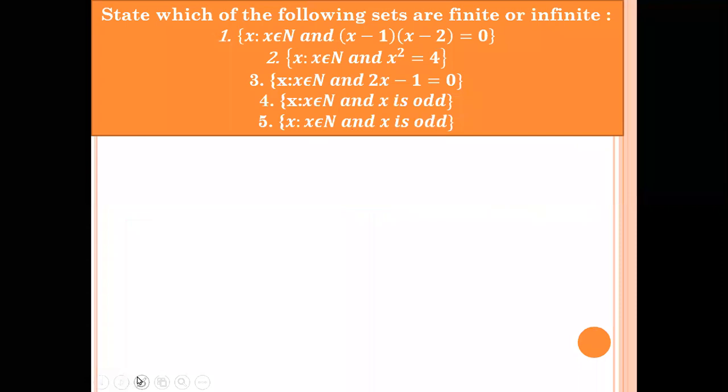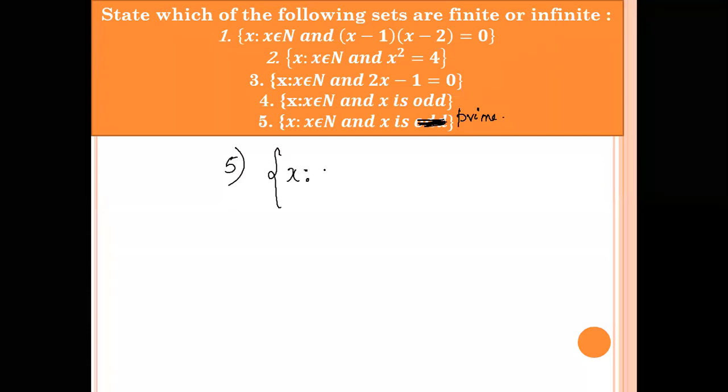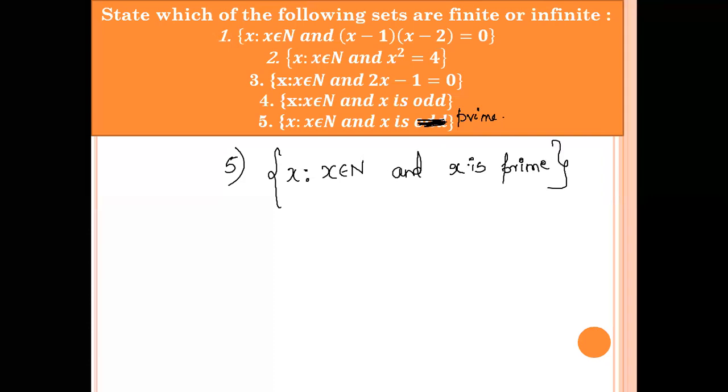Fifth question. Okay, this is prime. This is not odd. You have to write all those natural numbers which are prime. Can anyone tell me what you mean by prime numbers?